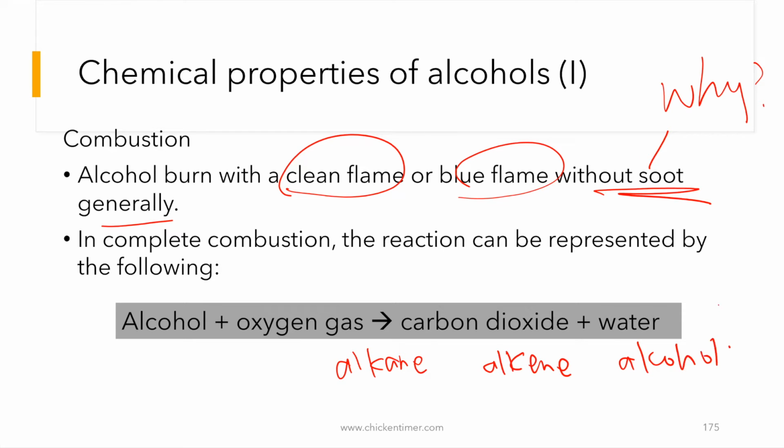If you want to compare, it's like this: alkane, alkene, and then alcohol. Alcohol has the cleanest flame probably because it has the lowest percentage carbon. You can go and calculate the percentage carbon of the alkane, alkene, and alcohol, and you will see that this one is the cleanest. The second has a low percentage carbon also, but higher than the alcohol. Then this one has the highest percentage carbon, so this alkene will burn with the sootiest flame.